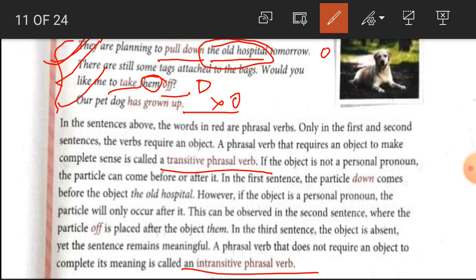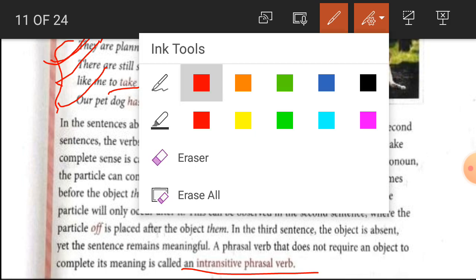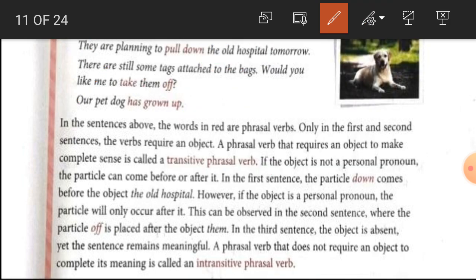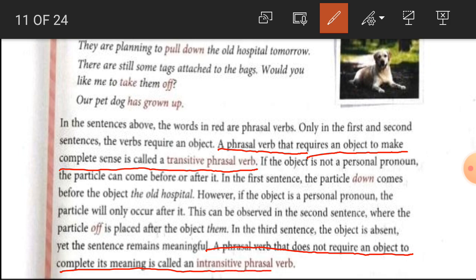Here there is no object, and that's why, students, this is an intransitive phrasal verb. So what we get here is that a phrasal verb that requires an object to complete its sense is called a transitive phrasal verb, and a phrasal verb that does not require an object to complete its meaning is called an intransitive phrasal verb.